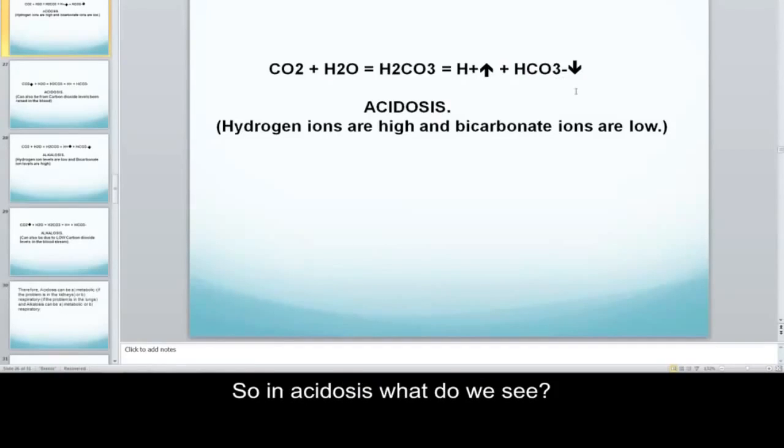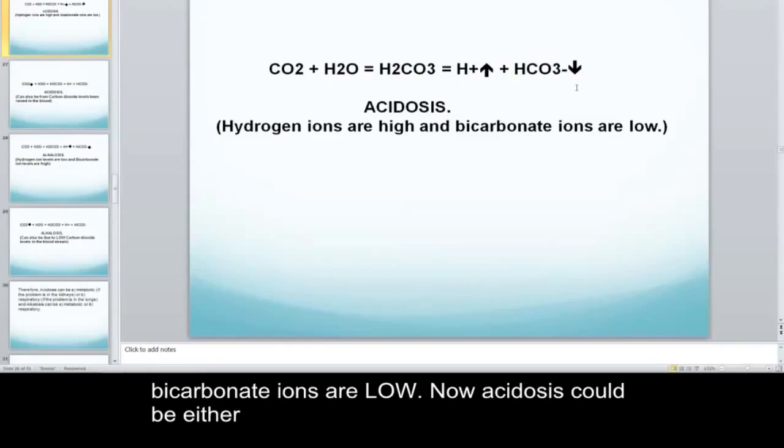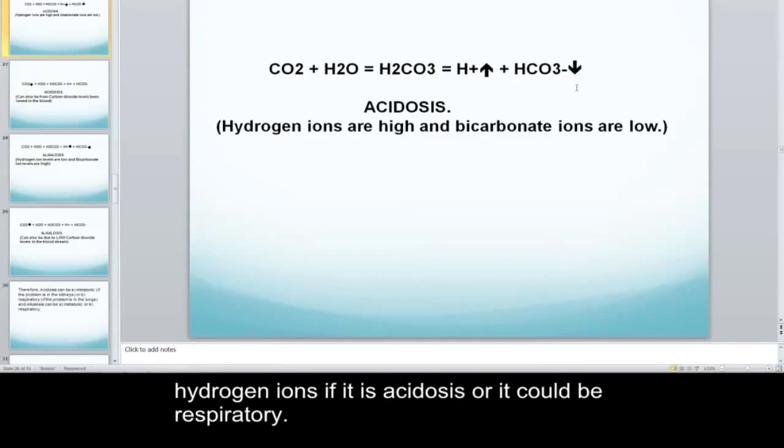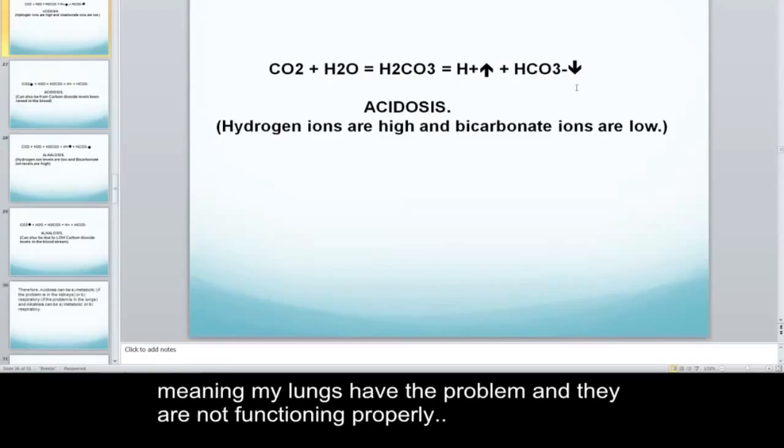So, in acidosis, what do you see? In acidosis, my hydrogen ions will go up, bicarbonate ions will be low. So, acidosis could be metabolic. That means that my kidneys have a problem, they are not functioning properly, or they are retaining hydrogen ions. Or it could be respiratory, meaning my lungs have a problem and they are not functioning properly.